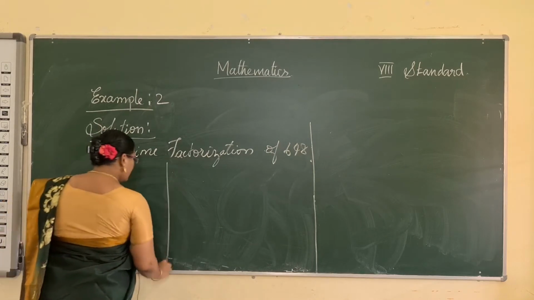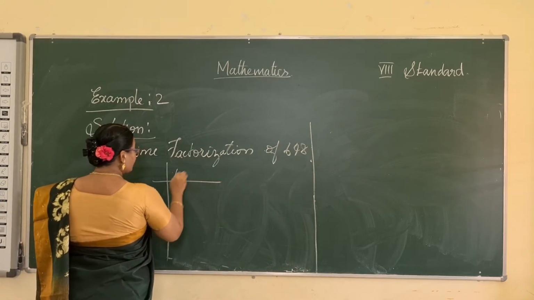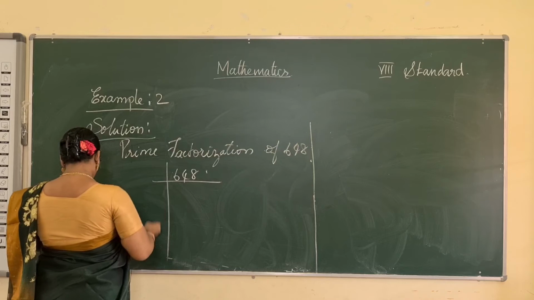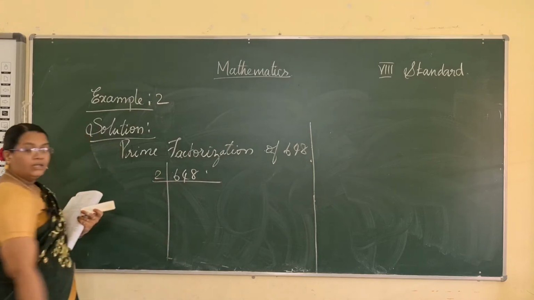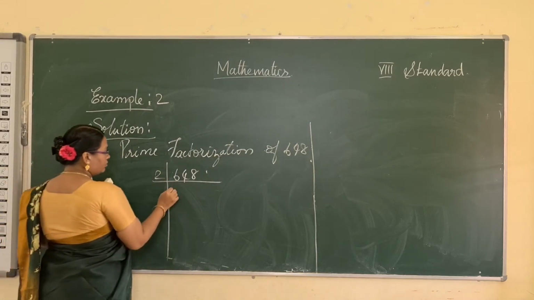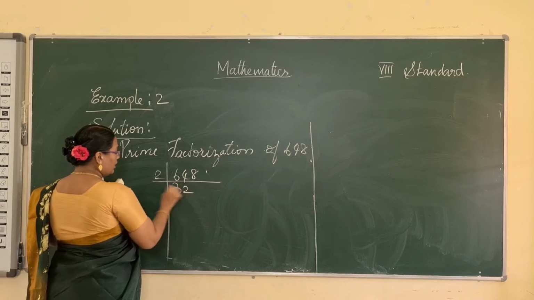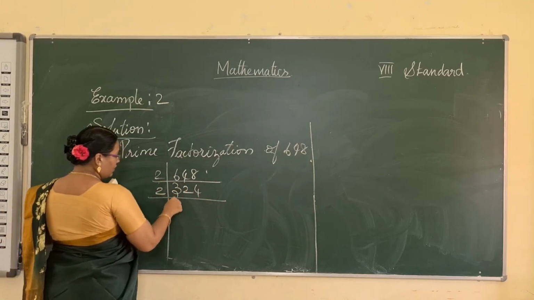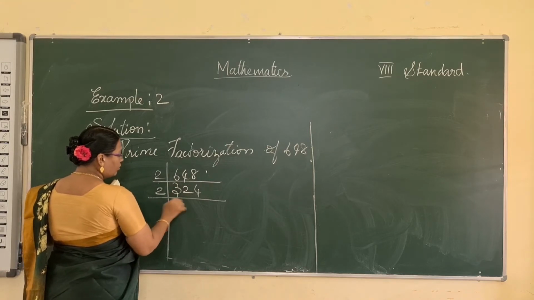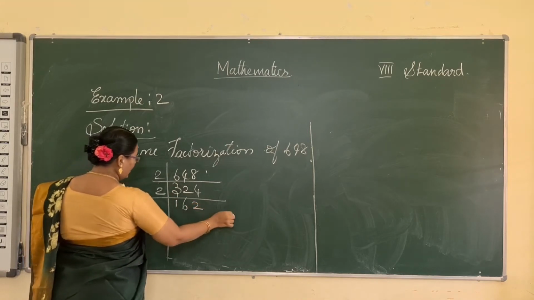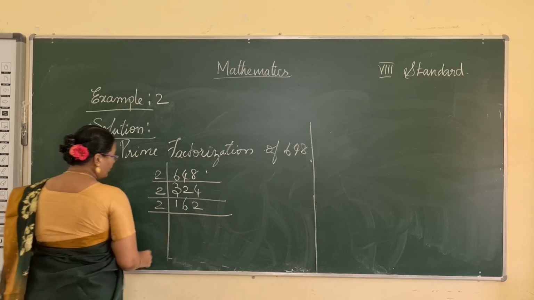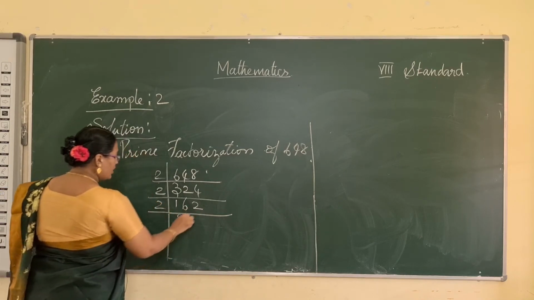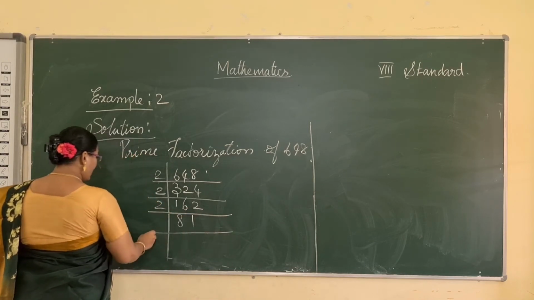Divide by the 2 table: 2 threes are 6, 2 twos are 4, 2 fours are 8, again the 2 table. 2 ones are 2, remaining 1. 2 sixes, 2 twos, again the 2 table. 2 eights are 16, and 81.